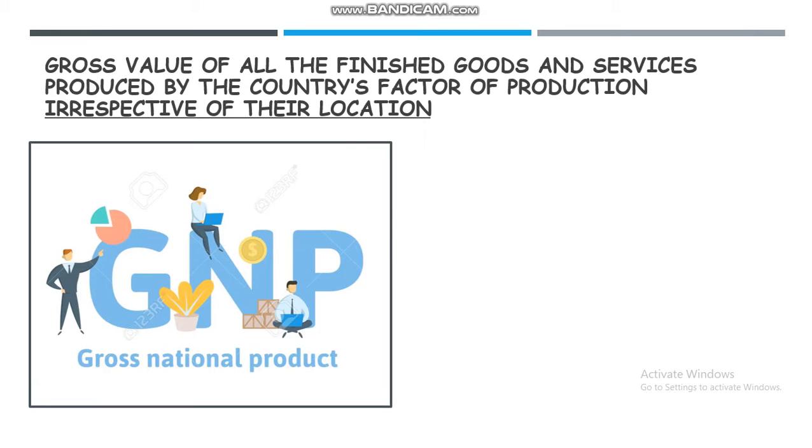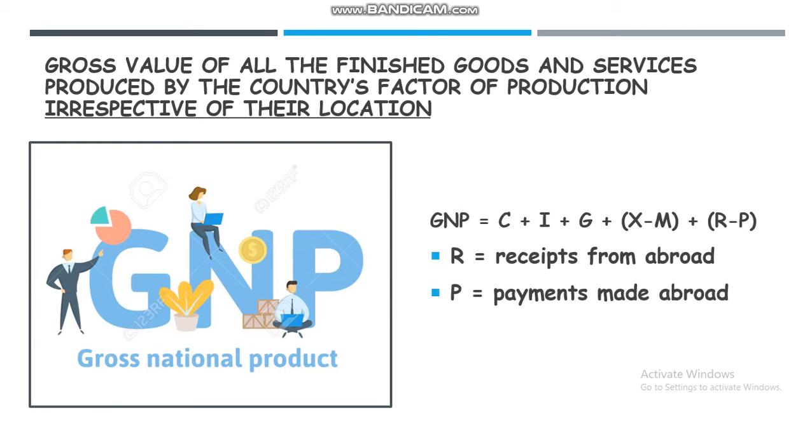The gross value of all finished goods and services produced by the country's factors of production, irrespective of their location, is called gross national product. So all goods and services produced by the residents of the country, placed anywhere in the world, will be included in the calculation of GNP. The formula of GNP is C plus I plus G plus X minus M plus receipts from abroad minus payments made abroad.